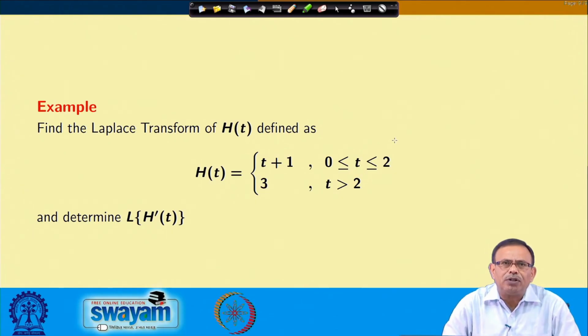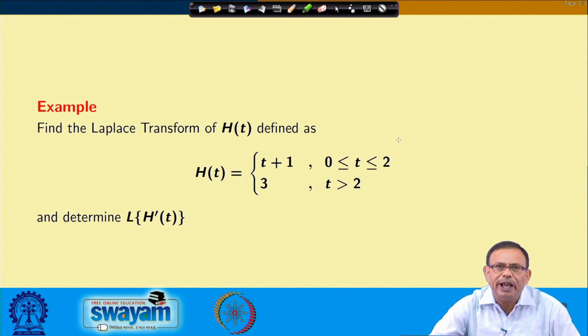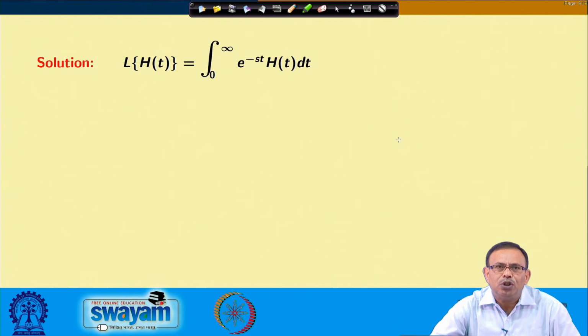Now, you see the Laplace transform of h t, where h t equals t plus 1 when t lies between 0 and 2, and it is 3 when t is greater than 2, and I want to find the Laplace transform of h dash t. So, I start with the Laplace transform of h t, which is the integral from 0 to infinity of e power minus s t into h t dt.